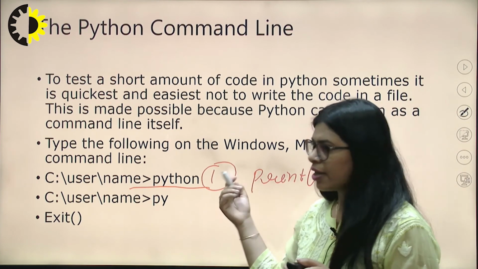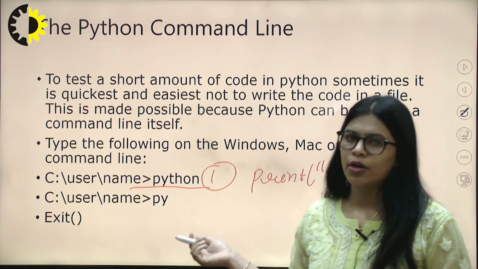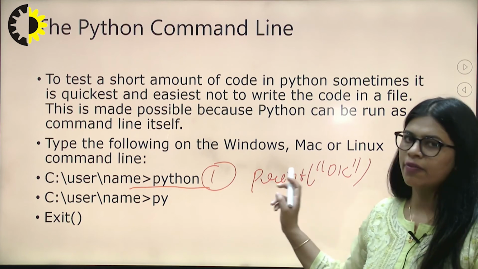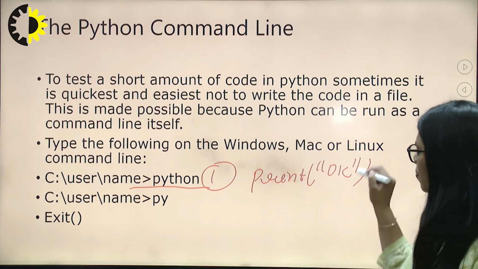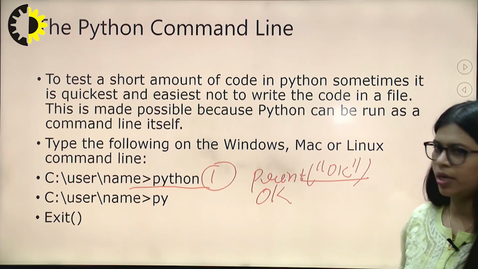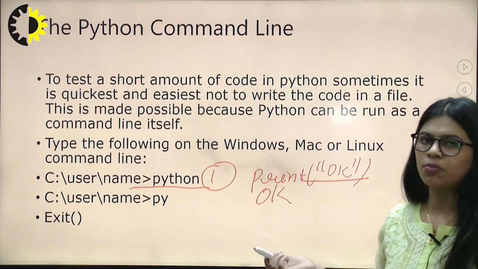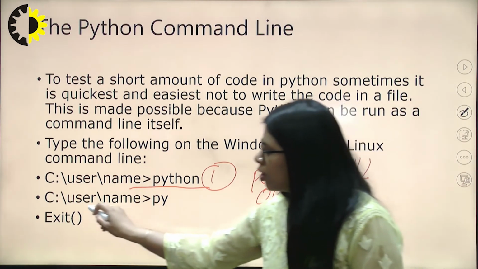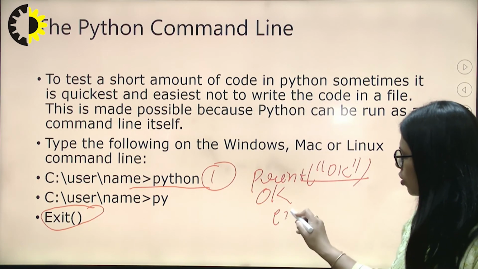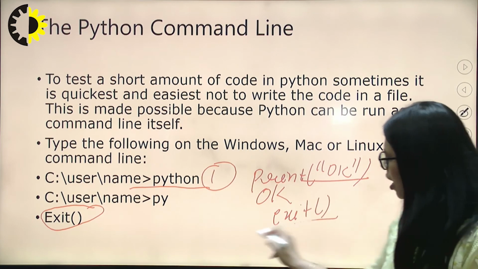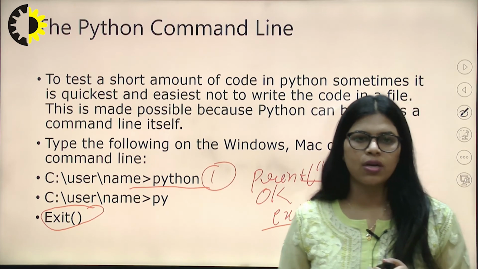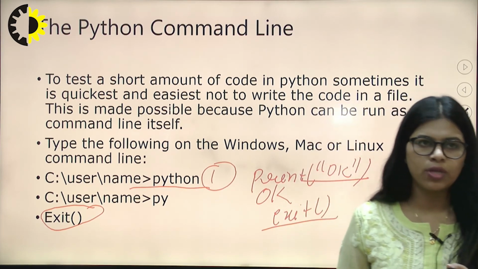After that, when we do not want to write any more code and we want to exit, we print this code and then exit. So just press the enter button, and you will get the output, whatever you print. Okay, and if we want to exit from this command line, then you need to apply the exit function. You need to write only the exit function and you will get out of the particular command window. So this is all about the command line.